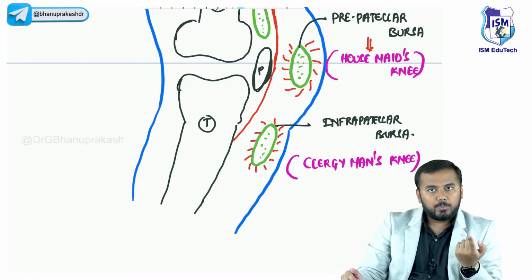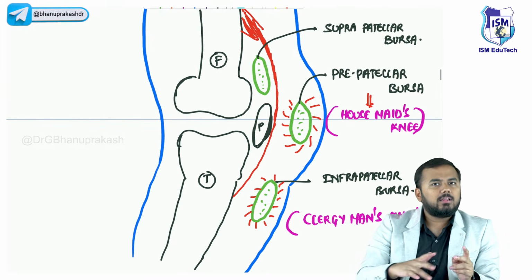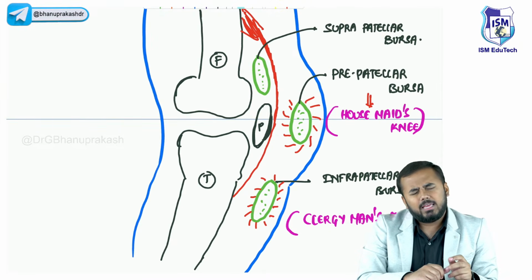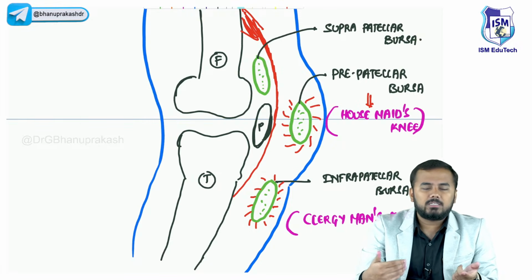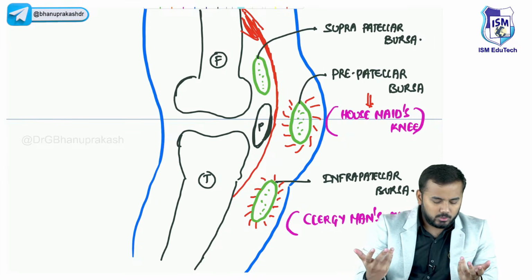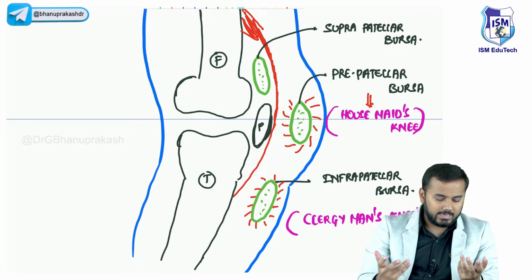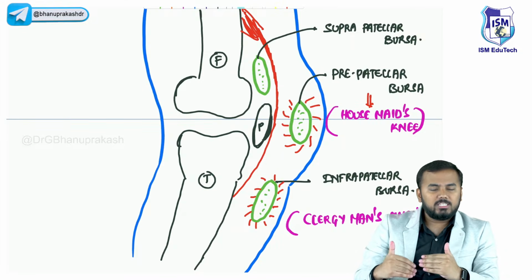So today you understood two important concepts. One is housemaid's knee, another is clergyman's knee. Okay, sir, will the suprapatellar bursa not be infected? Very rare cases, very rare. When you are kneeling down, only these two bursae will touch the floor. The suprapatellar will not touch the floor. If you want, you can also check. So these are very rare cases. And very good, Anand Prakash, you're answering perfectly. So you understood this till here, guys.